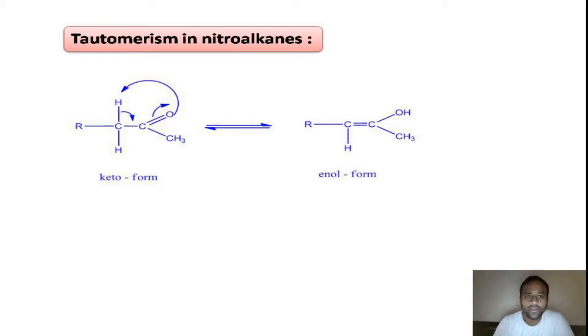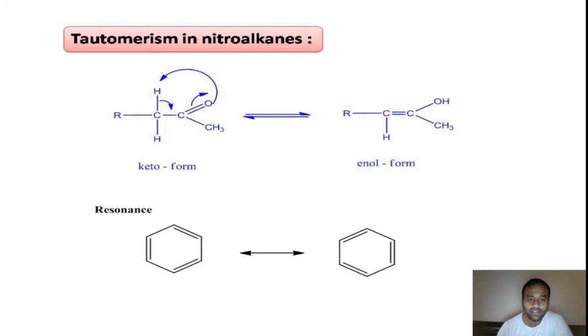And if you look at the tautomerism concept, this is somewhat different to that of resonance. Actually resonance as well as tautomerism are two different phenomena. They are not one and the same, which you can clearly understand from this slide. Below I have given the resonance structures of benzene. These two are Kekulé structures, right? We get these resonance structures by the shifting of pi bonds. Whereas in tautomerism, these two forms we get by the shifting of a hydrogen atom from one position to the other position.